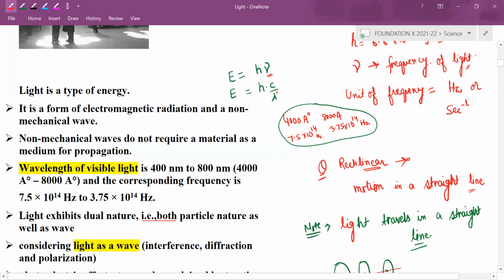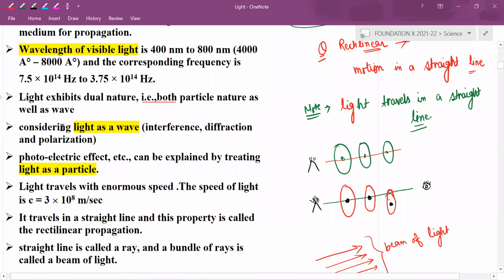Both are inversely proportional if energy is fixed. So for a particular color of light, if frequency is more, wavelength will be less. Understood? Yes, sir, understood.